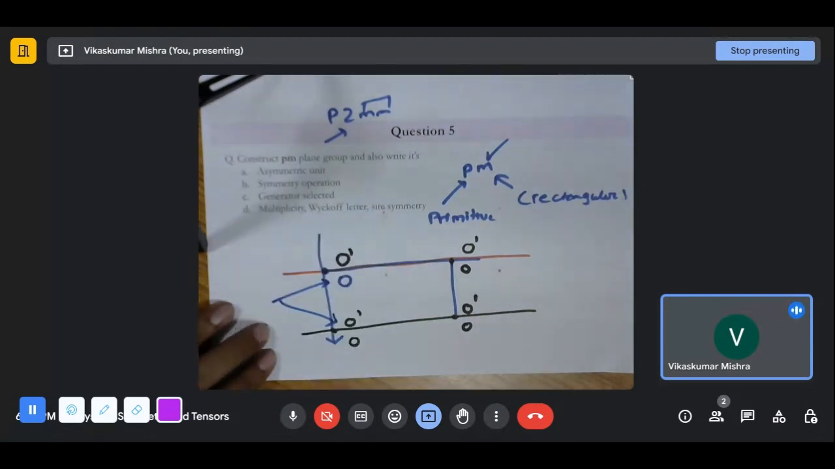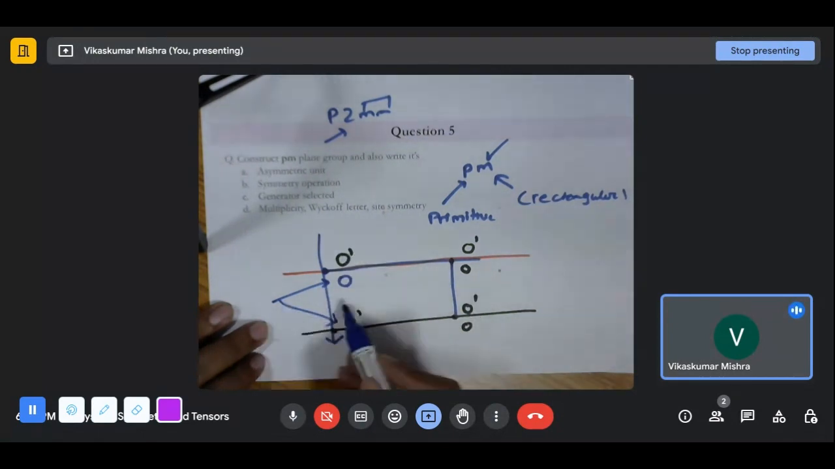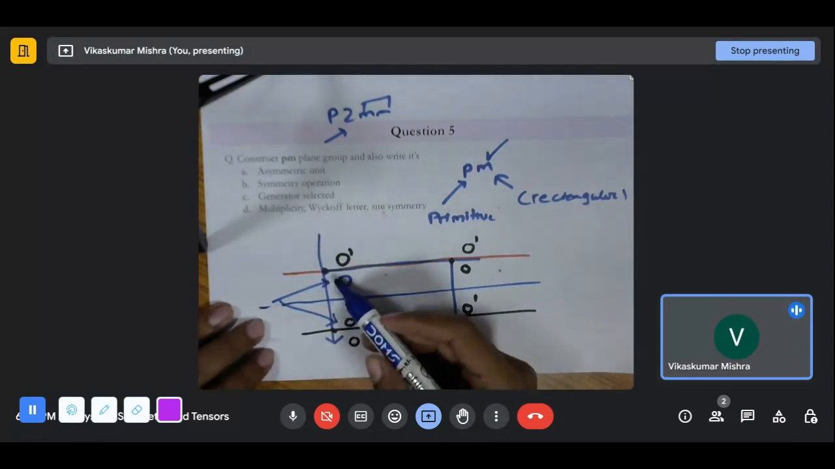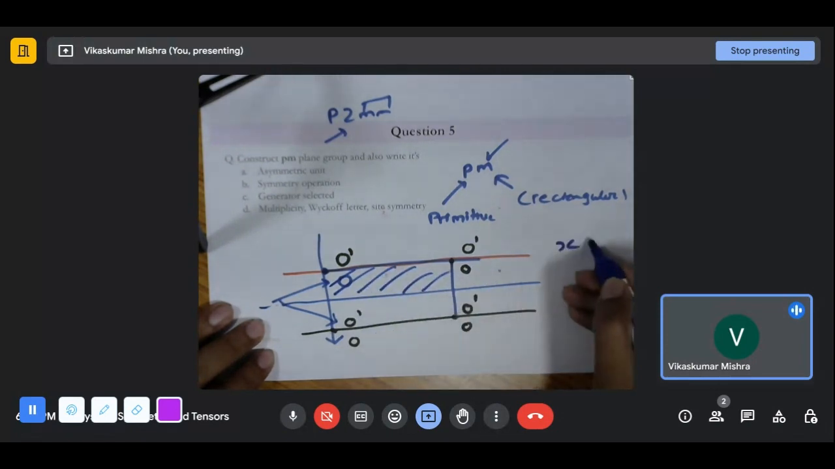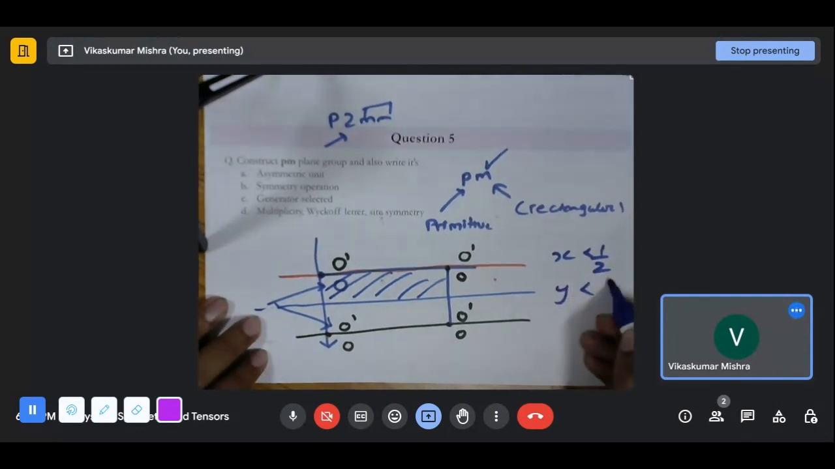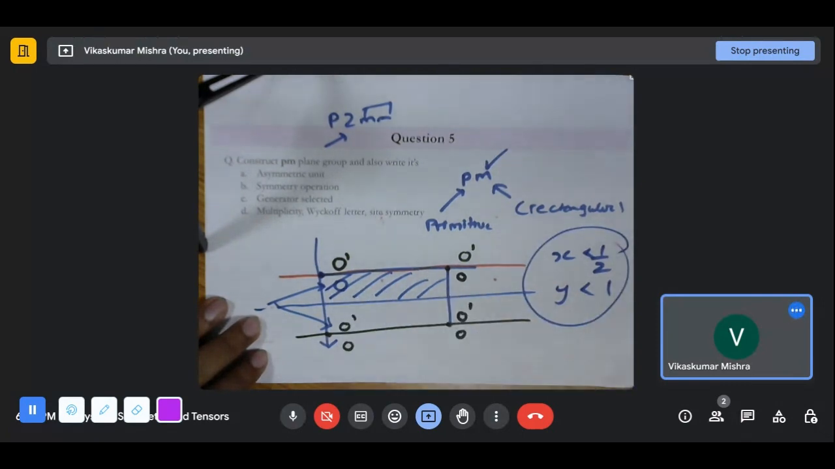What will be its asymmetric unit? Since we can repeat this entire thing just by reflecting it, we can translate them by 1 by 2. We can see that this entire thing will be my asymmetric unit. That is, in x it will be less than 1 by 2, but y will be less than 1. So this entire region will be our asymmetric unit.